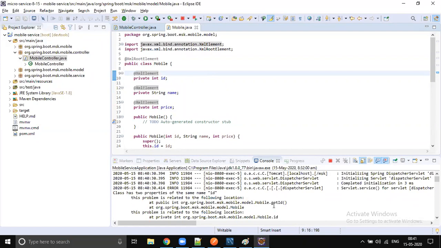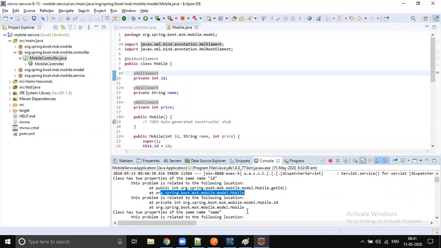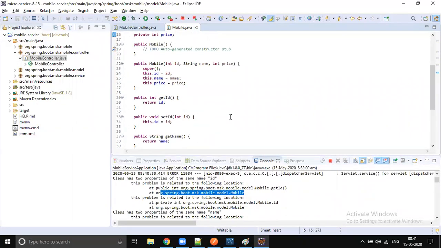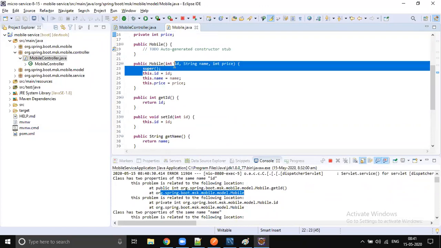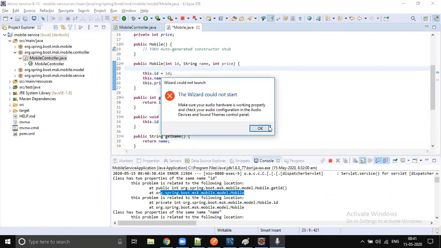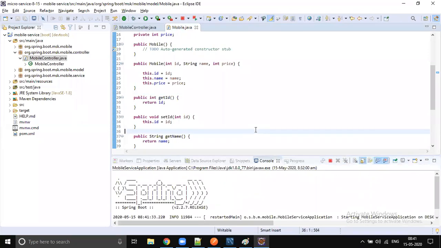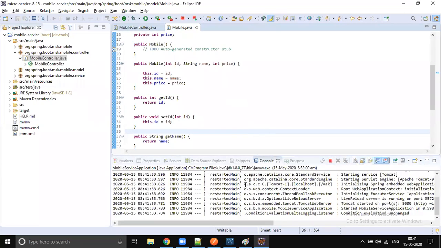The problem is mobile.getID. It's a simple thing, why is it making us confused? Maybe due to this super call. Let me do this. Yeah, super only, I think, because it is again trying to create the object. That is why.